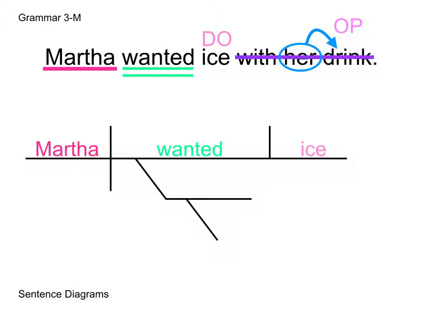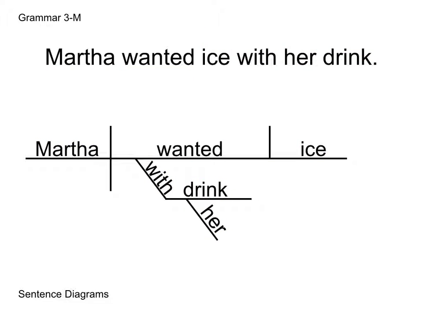First, we want to put our preposition, with. And then on that straight line, we're going to put our OP, which is drink. And of course, what's describing the drink? Her. So we put that on the line coming off of the straight line. So now we have Martha wanted ice, but it's being modified by with her drink. And now we have successfully diagrammed this sentence.